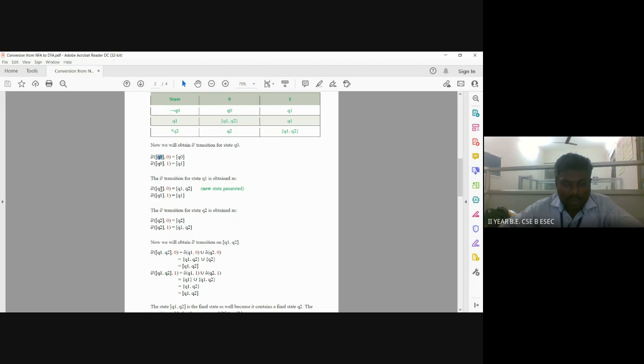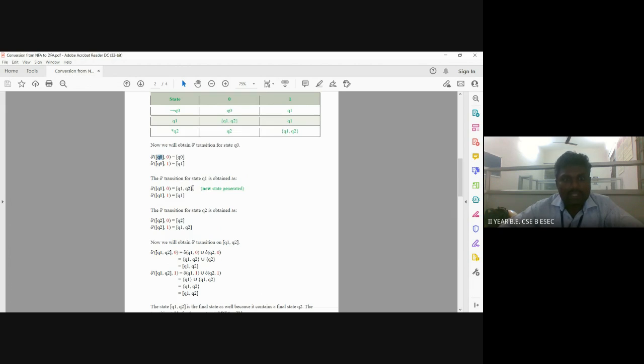Delta dash of (Q1, 0) means it goes to Q1 and then Q2. This type of state is not available in the given NFA. So delta dash of (Q1, 0) means the transition goes to Q1 and also Q2, and we consider both Q1 and Q2 together as a single state here.